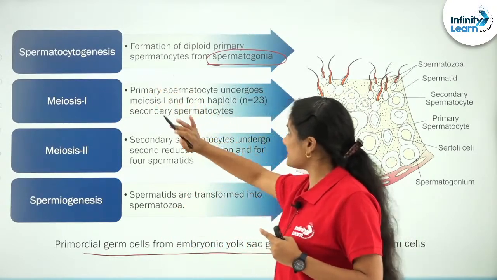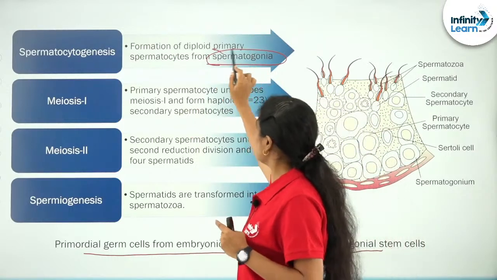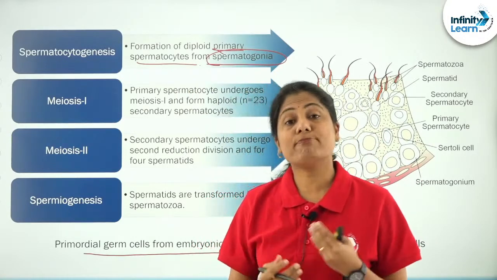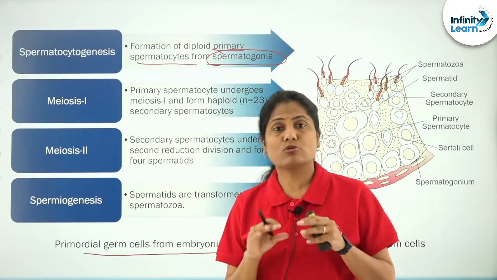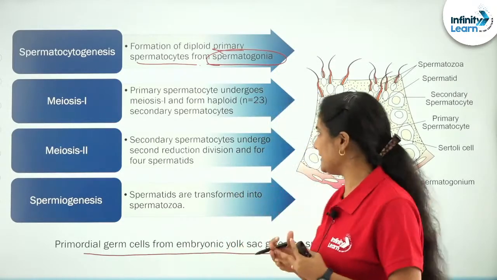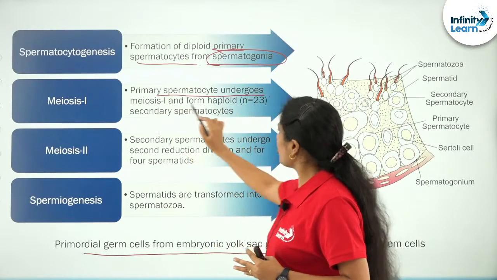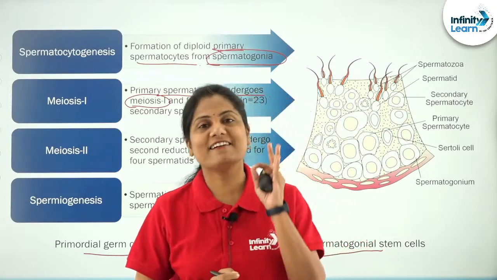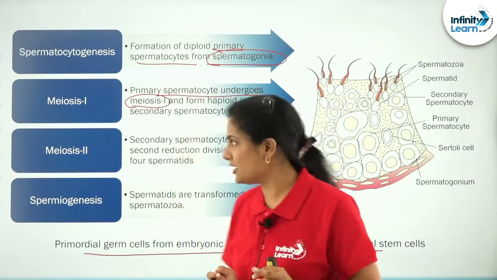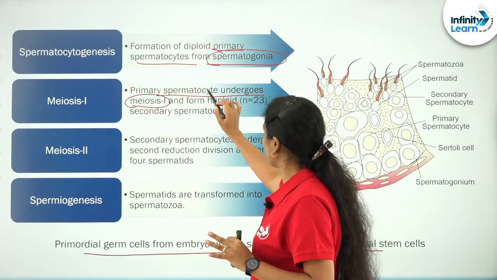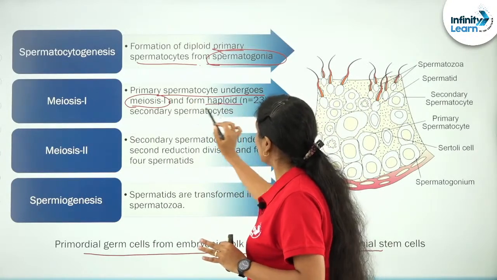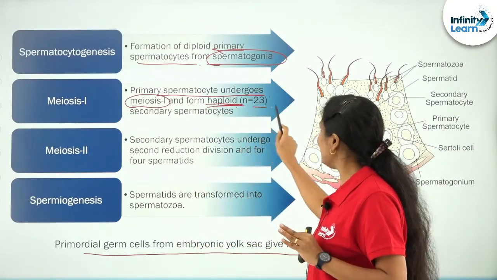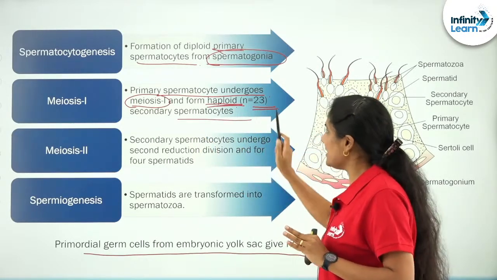So, the first step is spermatocytogenesis, where spermatogonia are differentiating into primary spermatocytes. They are actively undergoing a lot of mitotic divisions there. So, there is no change in the ploidy there. So, the primary spermatocytes undergo meiosis I. Meiosis I, you know, is a reductional division. It is a reductional division. So, what will happen to the primary spermatocyte which is undergoing division? It forms a haploid. The ploidy is changing. Now, 46 becomes 23. Haploid, secondary spermatocyte.